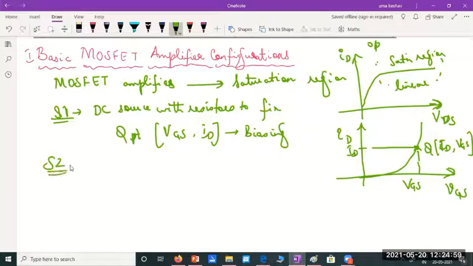Step 2, once we finish the biasing analysis, we'll do small signal analysis.